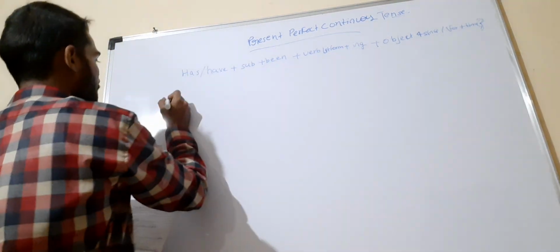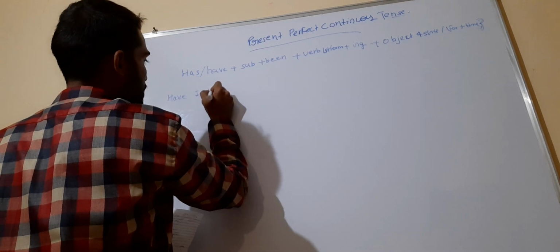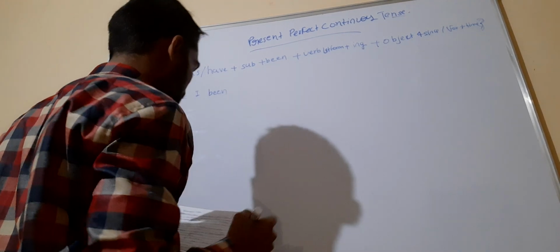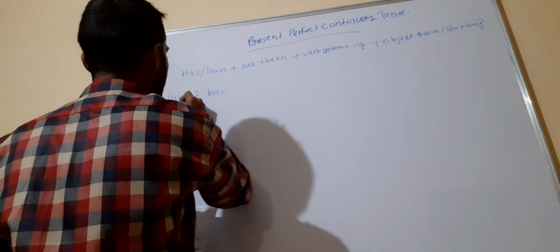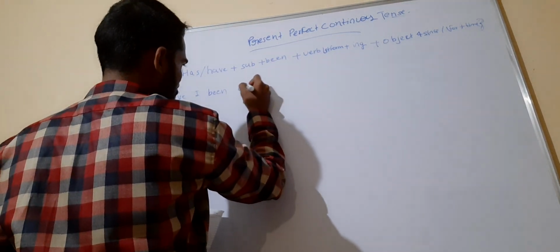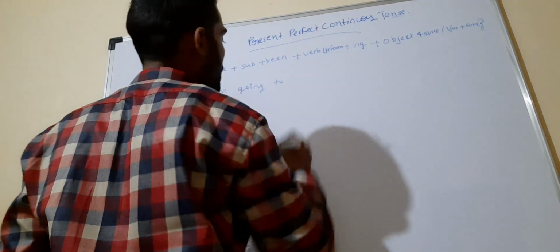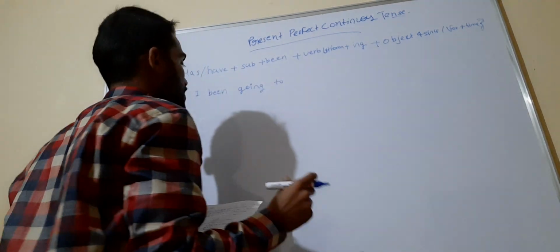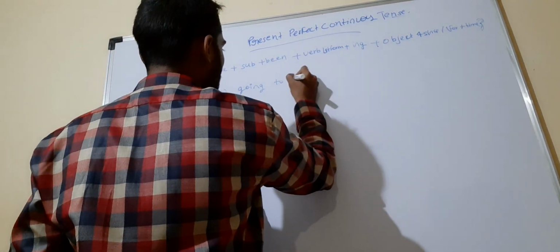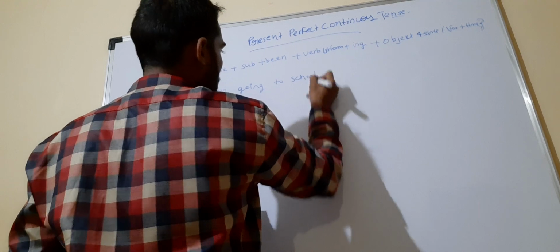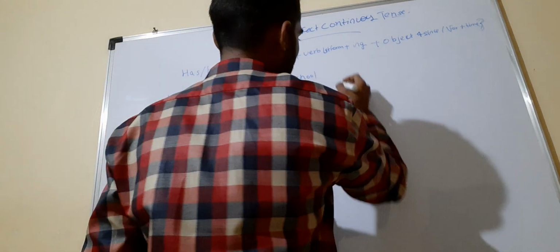So I will write: Have I been going to school since Monday? Have I been going to school? We generally write to after go. Okay, that is a preposition, and that is an important thing. Every time you write it also: Have I been going to school since Monday?